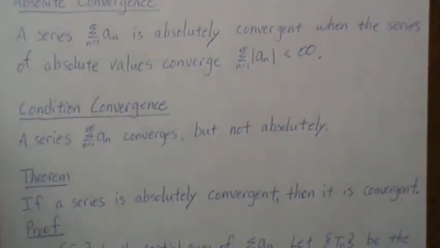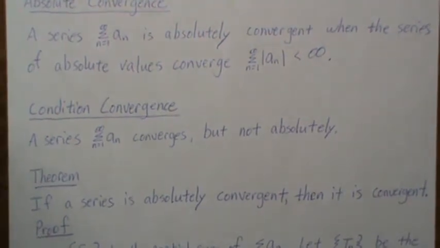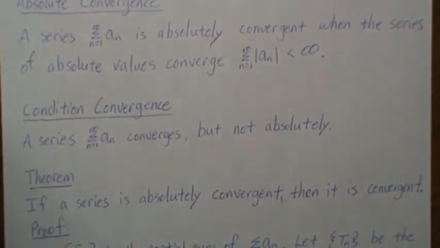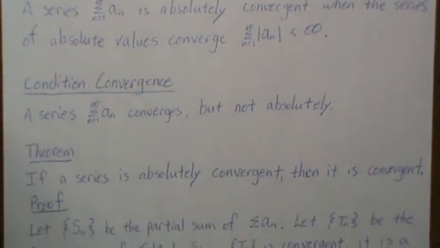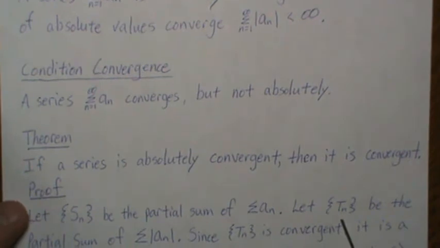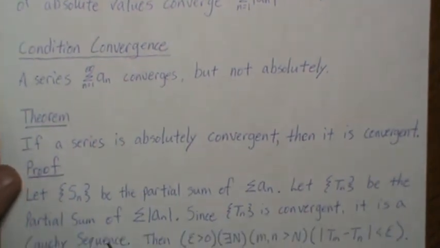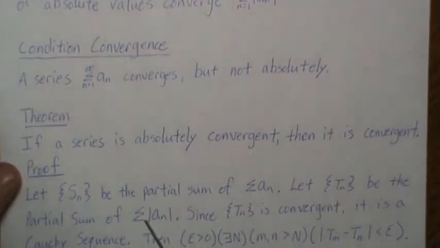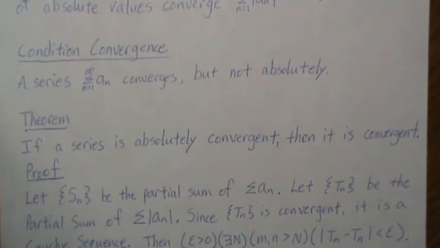So here's the theorem we're going to prove in this video: if a series is absolutely convergent, then it is convergent. So let's look at this. Let S_n be the partial sum of A_n, and let T_n be the partial sum of the absolute value of A_n, the series of absolute values.